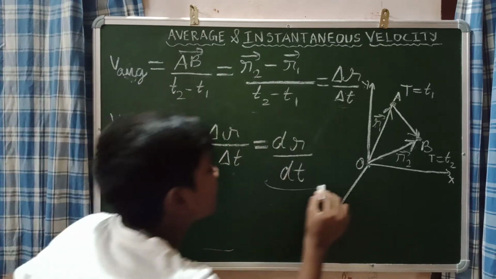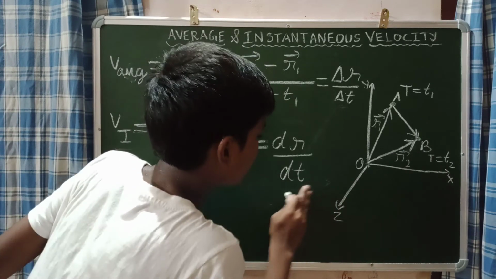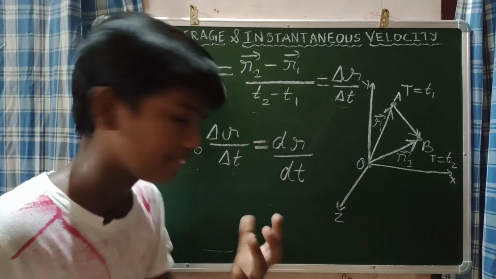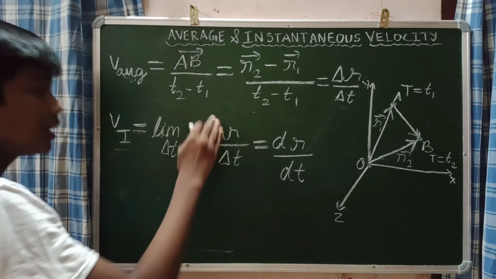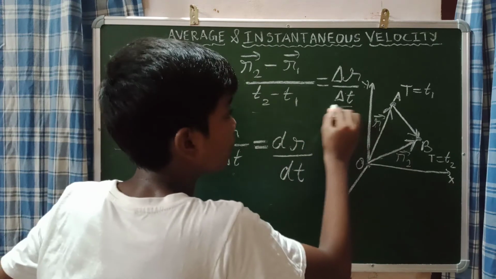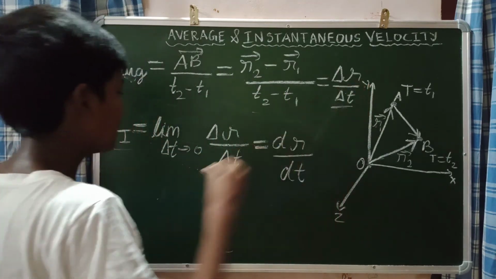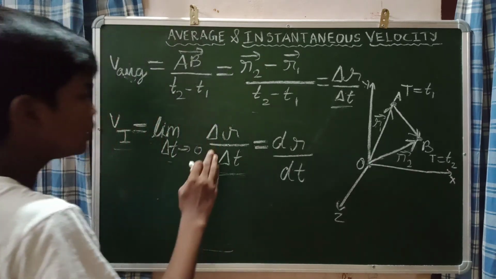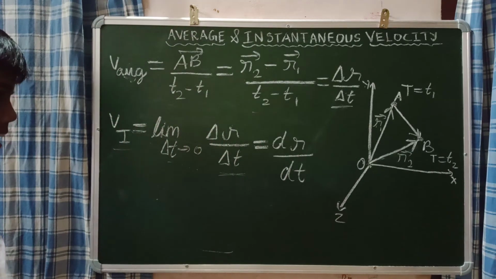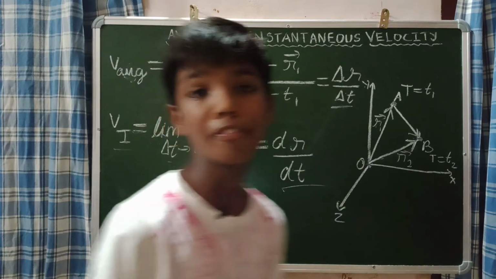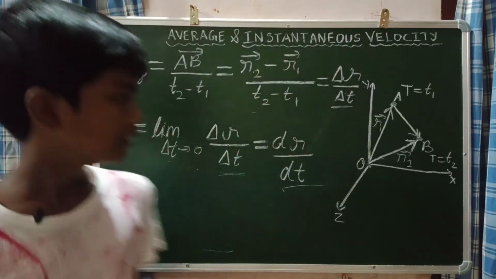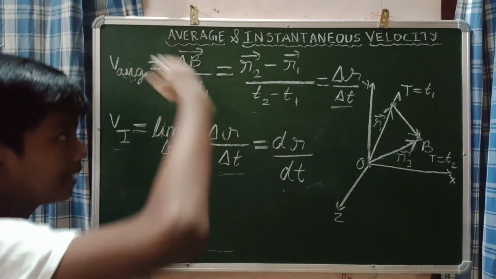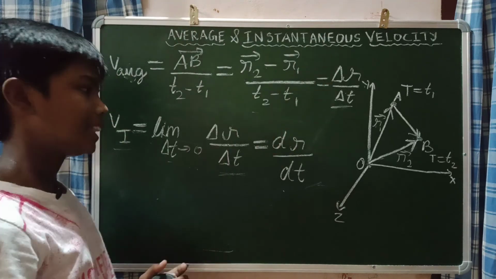You have learned the derivative now, as I already uploaded a video on differential calculus. If you have any doubts, you can also see that video. So the limit of delta T tends to 0 of delta R by delta T, because delta T is an independent variable, is equal to dr by dt, and this dr by dt will give us the instantaneous velocity. Okay. Now this is all about average and instantaneous velocity.